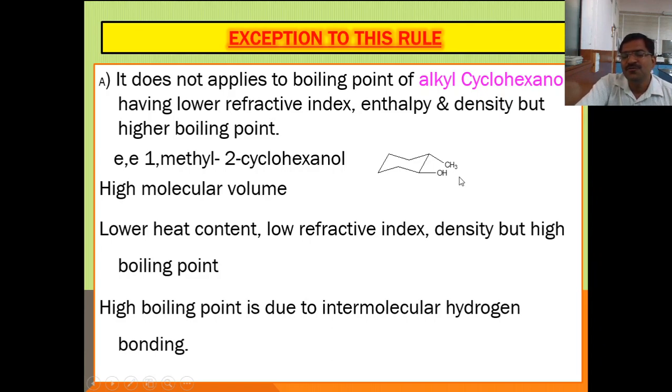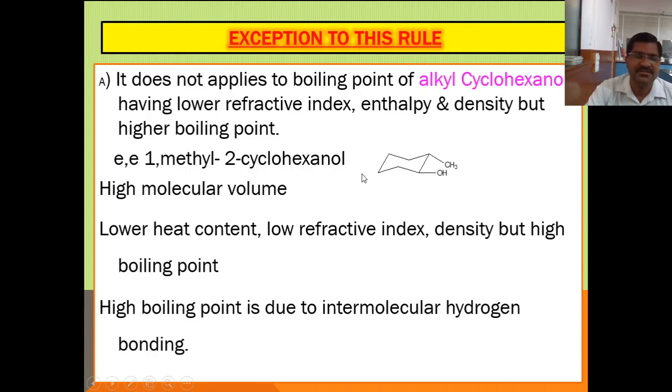Because due to the intermolecular hydrogen bonding, a number of molecules come close to each other, and association of so many molecules takes place, forming a cluster. When we heat the liquid or substance, in order to separate these molecules it requires more temperature, more energy, and therefore boiling point automatically increases. Therefore intermolecular hydrogen bonding increases the boiling point.